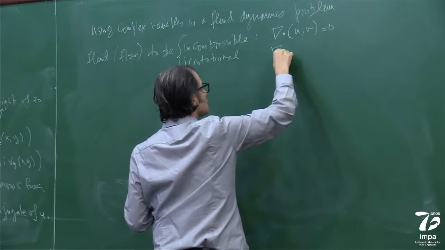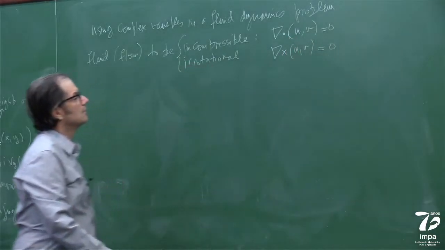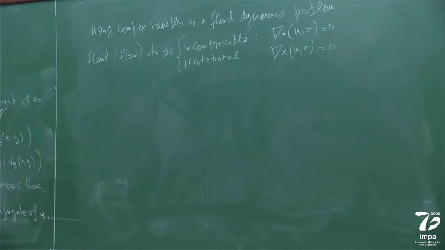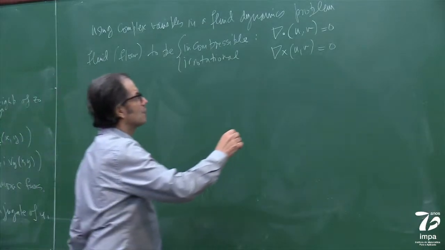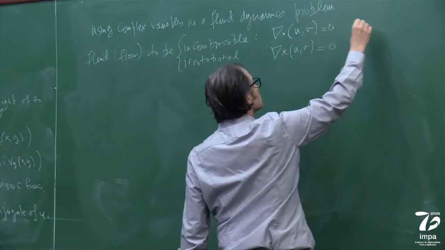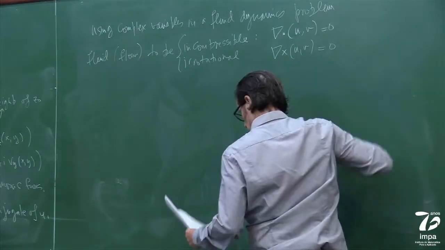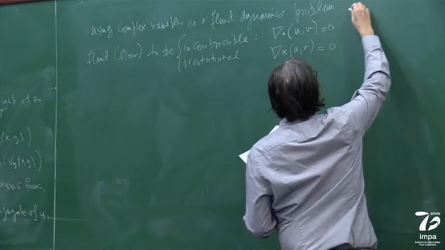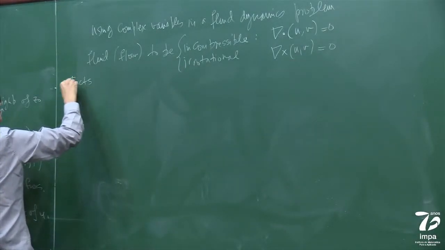And if it's irrotational, as the name already says, the curl of the velocity field is 0. Okay? So the first one, this divergence, if something is divergence free, let me put it here as an observation or fact.